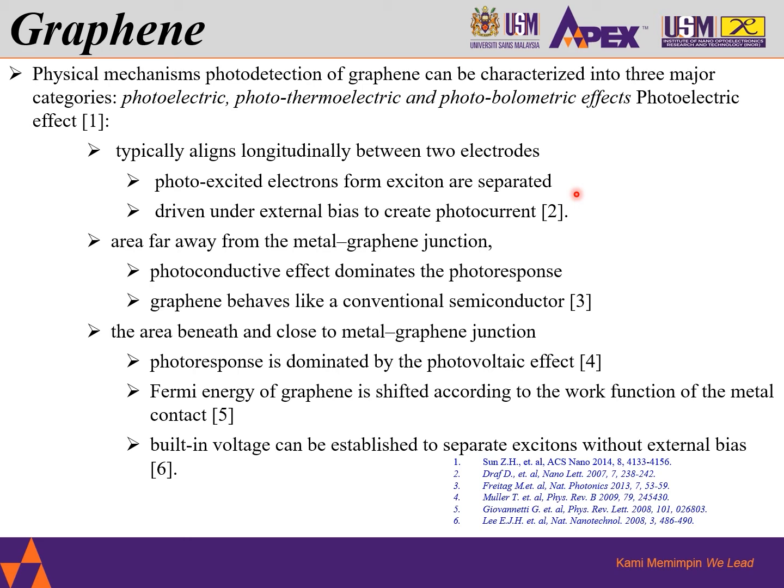For the area away from the metal graphene junction, the photoconductive effect dominates the photoresponse, where the graphene behaves like a conventional semiconductor. On the other hand, for the area close to the metal graphene junction, the photoresponse is dominated by the photovoltaic effect, PV, where the Fermi energy of graphene is shifted according to the work function of the metal contact, and subsequently a built-in voltage can be established to separate these excitons without using an external bias.